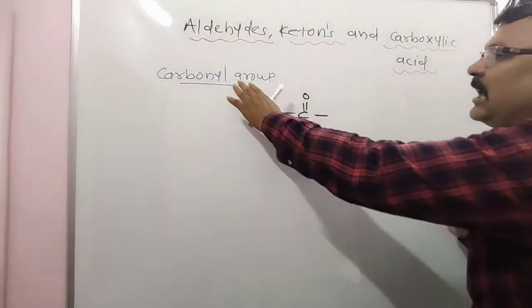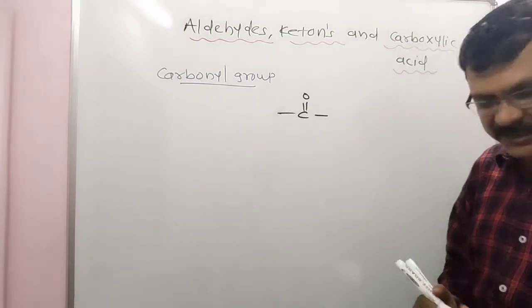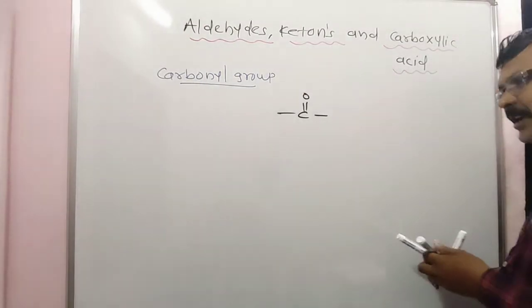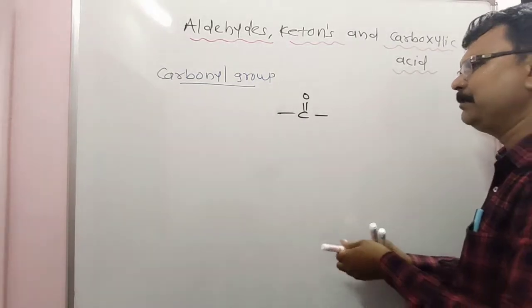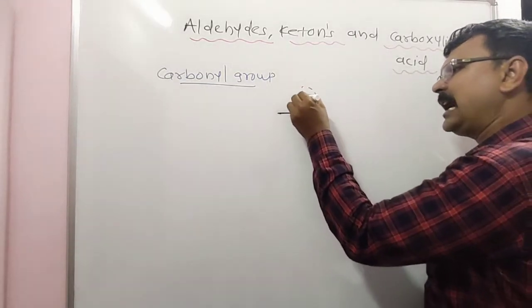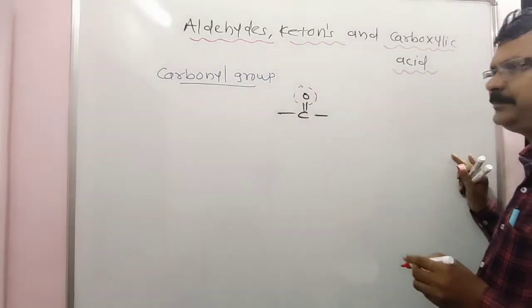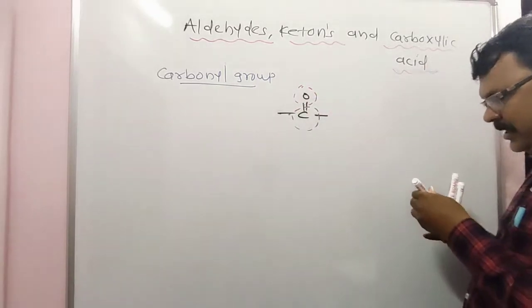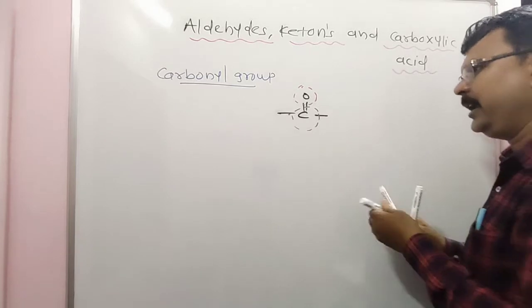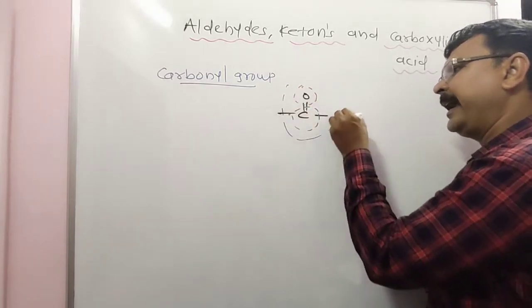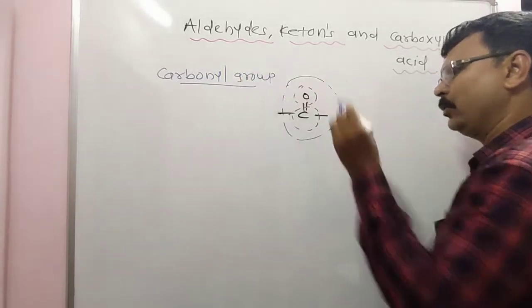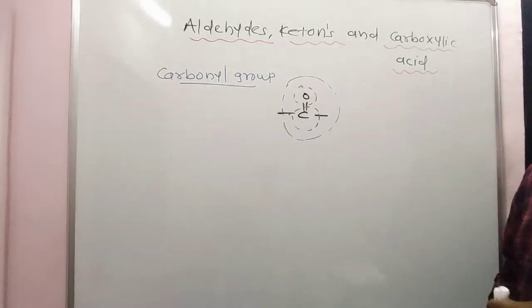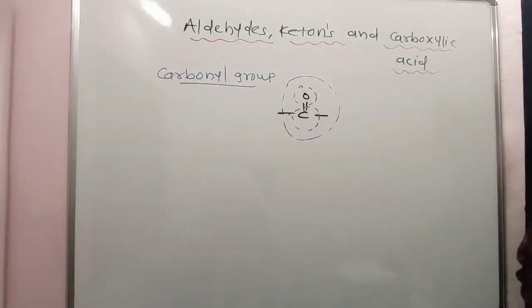This is the carbonyl oxygen, and this is the carbonyl carbon. The whole group is called a carbonyl group. Everybody, a CO group is called a carbonyl group.